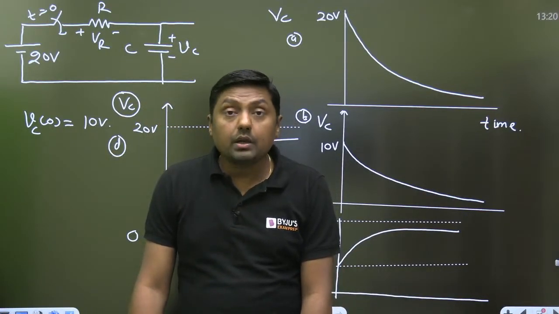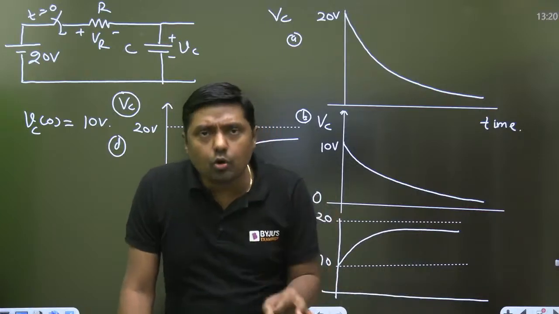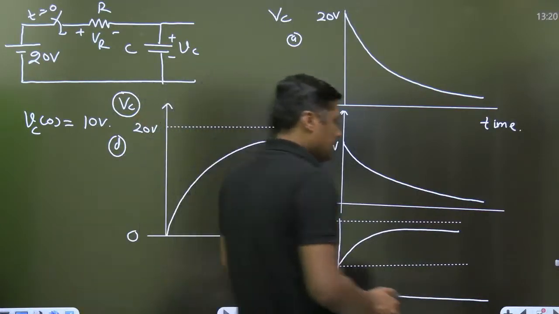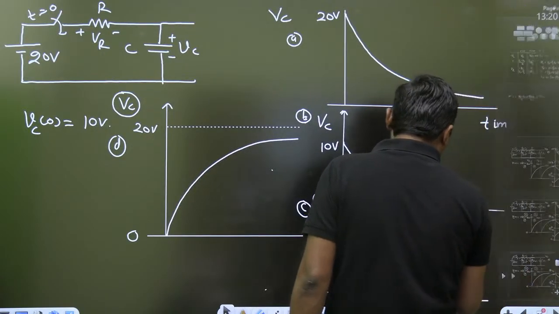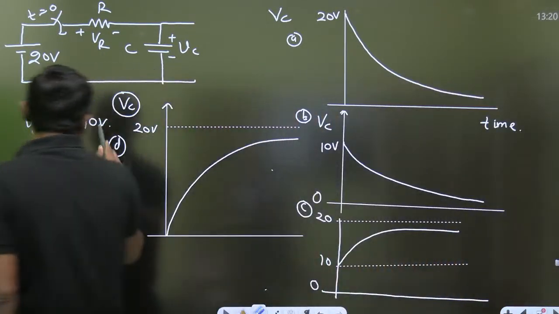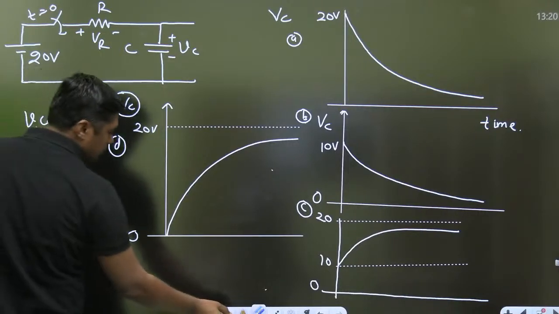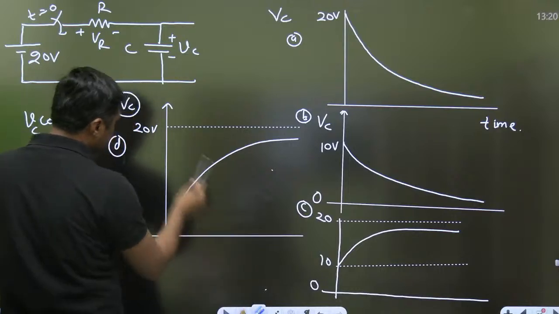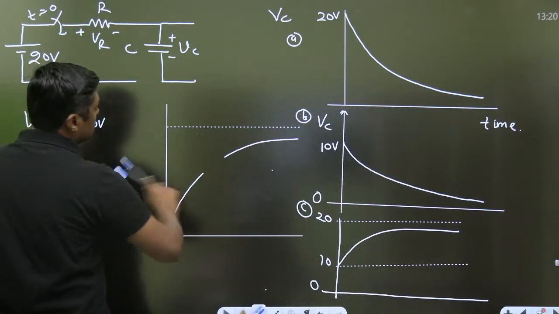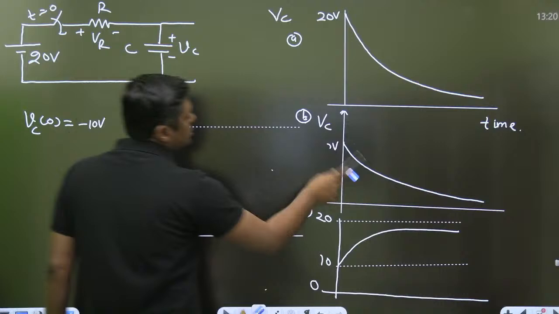But if the initial voltage is minus 10 volt, then what will happen? Now watch.